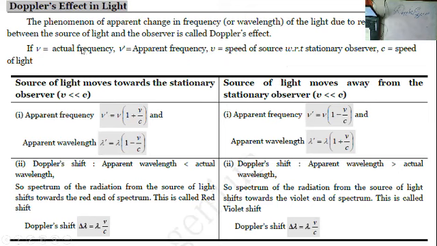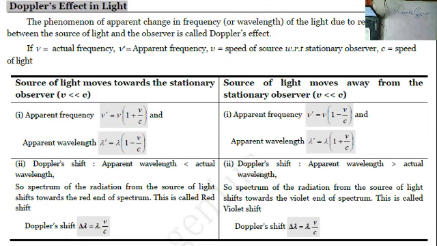So here nu is the actual frequency, nu dash is the apparent frequency, v is the speed of the source with respect to the observer, and c is the speed of light. Now guys, we can write the apparent frequency. In apparent frequency we have two cases. One is when light moves towards the observer.